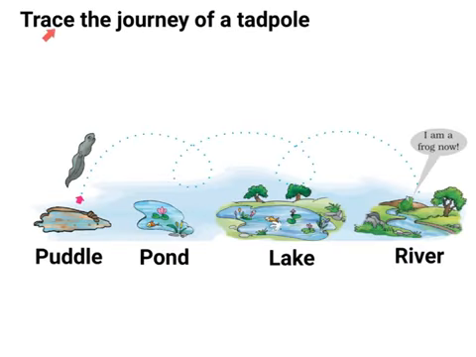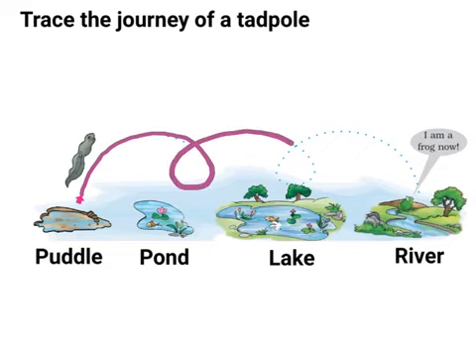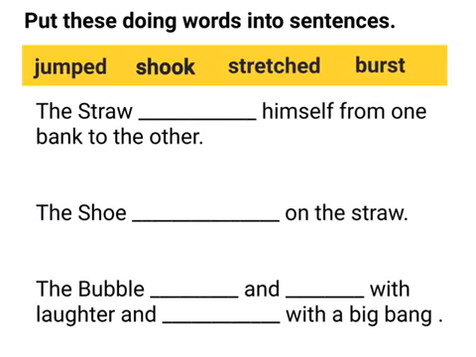The next question is, trace the journey of a tadpole. In this question, I will have to join the dots and trace the path the tadpole will take to reach the river. So now I will take my pencil and I will start joining the dots. The tadpole is moving from the puddle to the pond and now to the lake, and now the tadpole has reached the river.